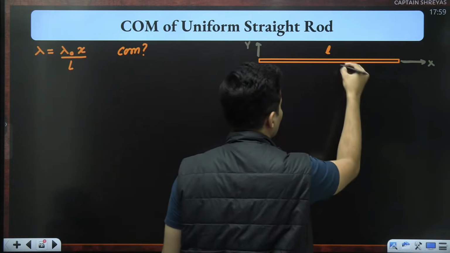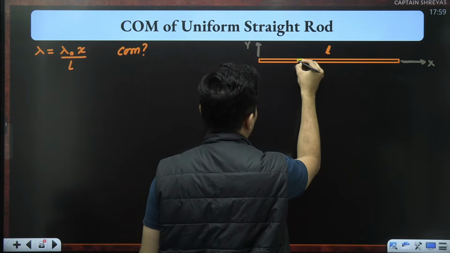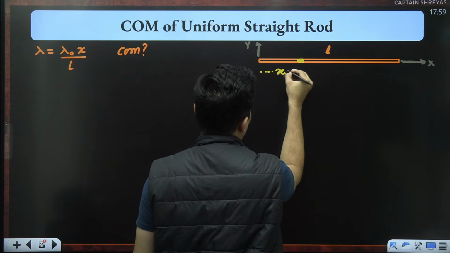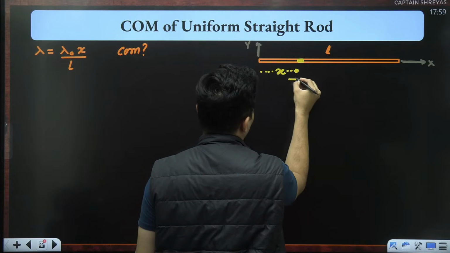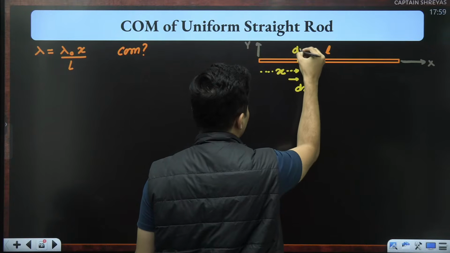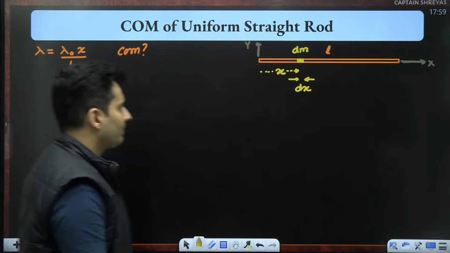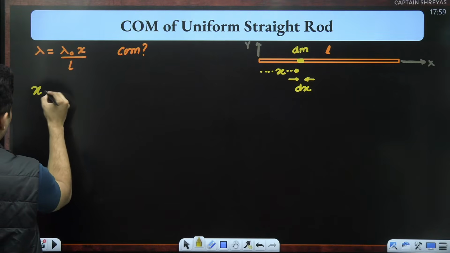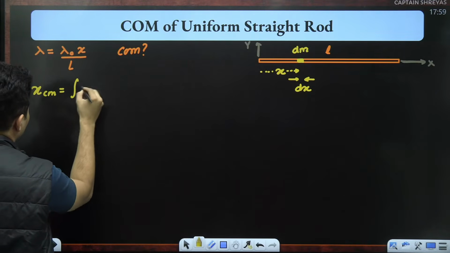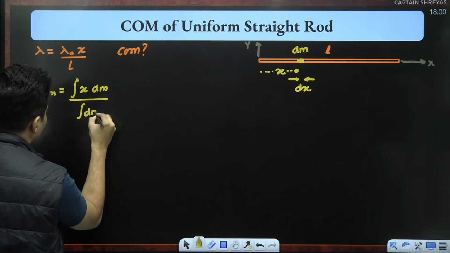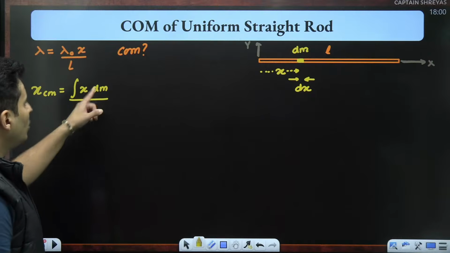So I will choose some random mass somewhere over here, whose x coordinate is x, whose width is basically dx, and the mass is nothing but dm. So as per our formula, the x coordinate of the center of mass will be integration x dm, the whole thing divided by integration dm. Do I know dm?